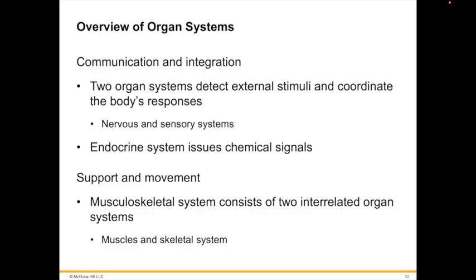Next up, we get the musculoskeletal system. It includes two interrelated systems. Muscles are most obviously responsible for movement, and the skeletal system is that rigid framework against which most muscles pull. Vertebrates have internal skeletons. Many other animals exhibit external skeletons, such as the insects, or even hydrostatic skeletons.